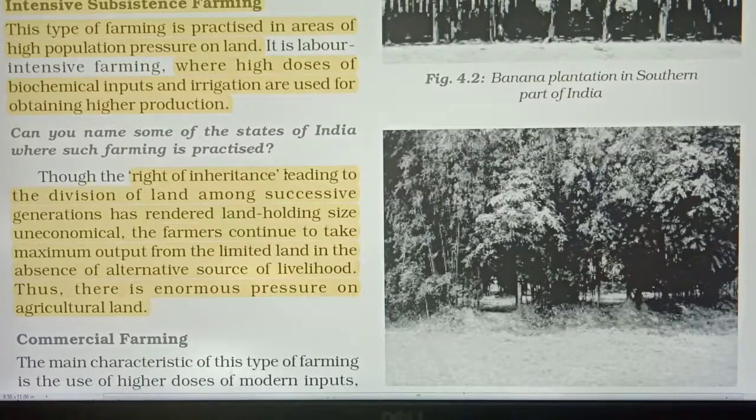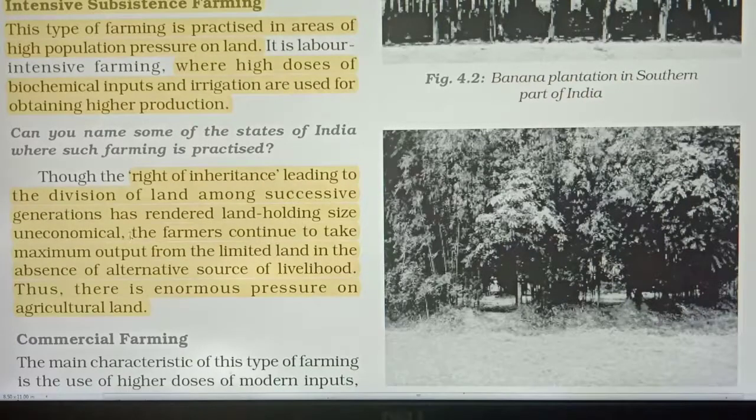Right of inheritance means दादा की जमीन पापा को, पापा और दो भाई हैं, दो भाइयों में बट गई। अब दो भाइयों के दो दो बेटे हैं, अब वो दो पार्ट में डिवाइड हुई, वो आगे दो पार्ट में डिवाइड हो जाएगी। इस तरीके से what is there, that the land is dividing again and again with the successive generation has rendered land holding size uneconomical.